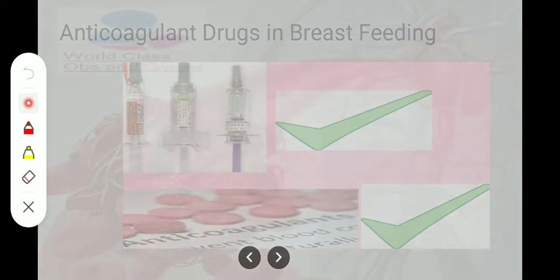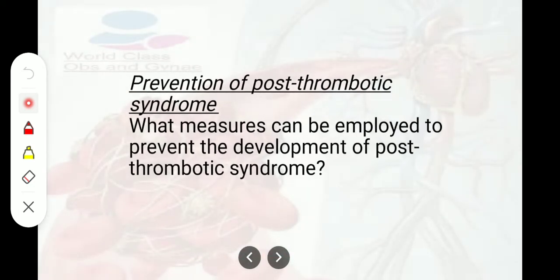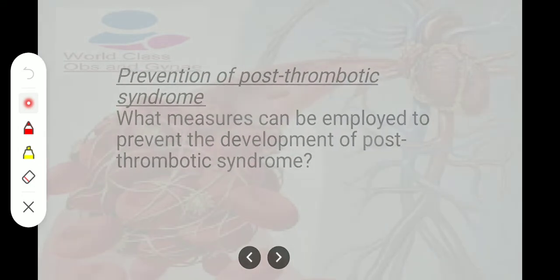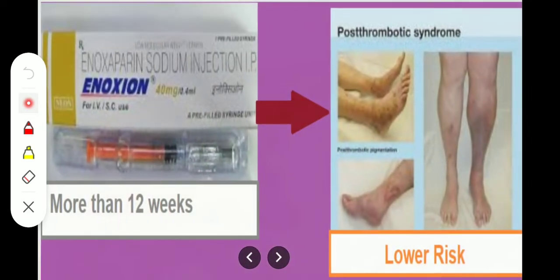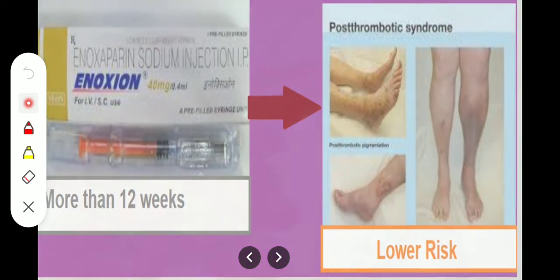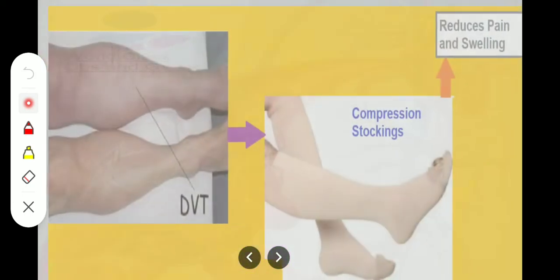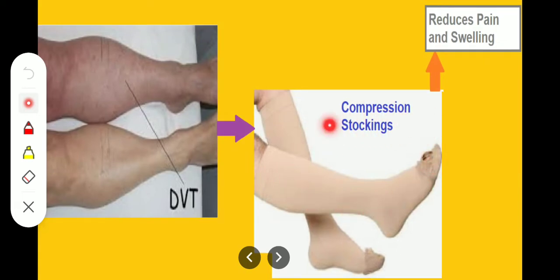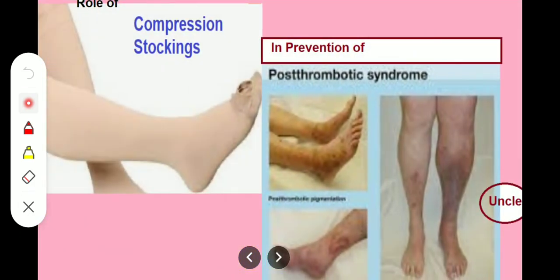Now, how to do prevention of post-thrombotic syndrome? What measures can be employed to prevent the development of post-thrombotic syndrome? If you give enoxaparin for more than 12 weeks, there is a risk of post-thrombotic syndrome, although it's a lower risk. Following DVT, a graduated elastic compression stocking should be worn on the affected leg to reduce the pain and the swelling. And what is the role of compression stocking? The role of compression stocking is in the prevention of post-thrombotic syndrome, although the proper role is unclear.